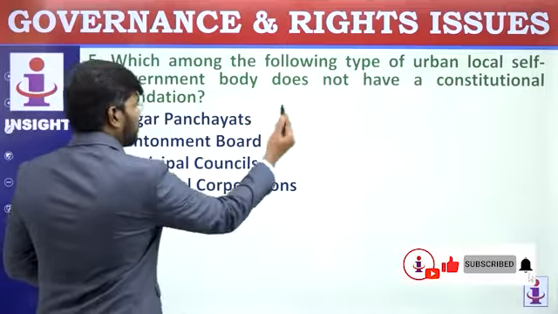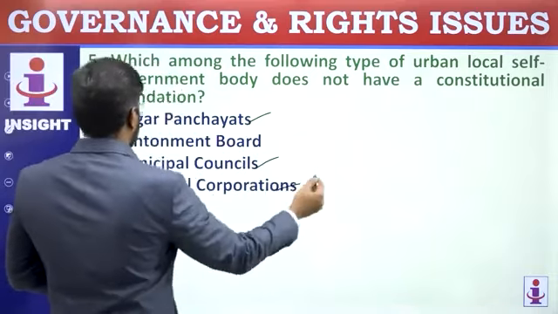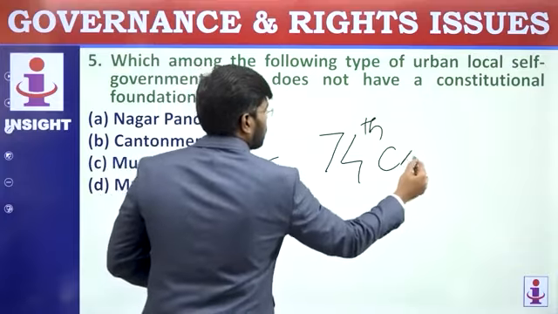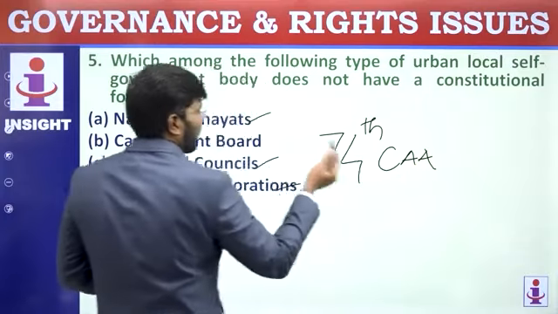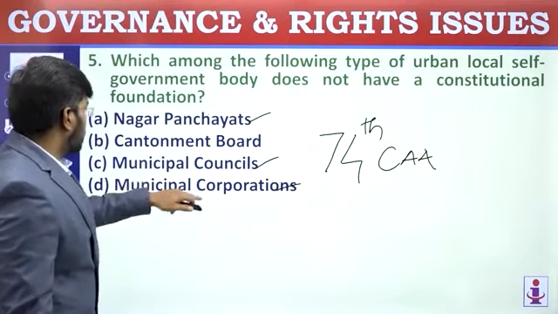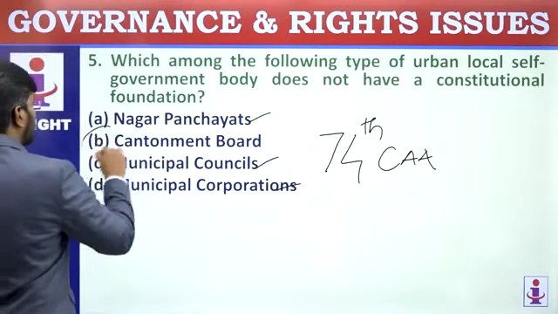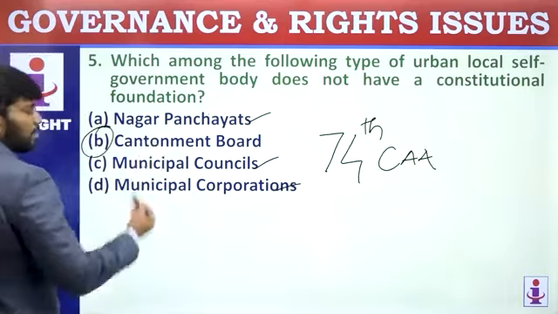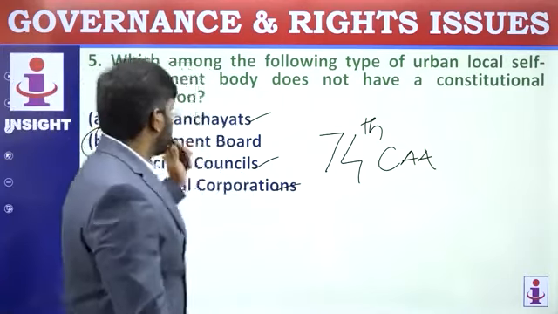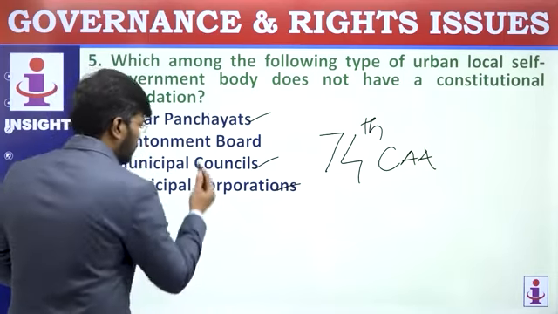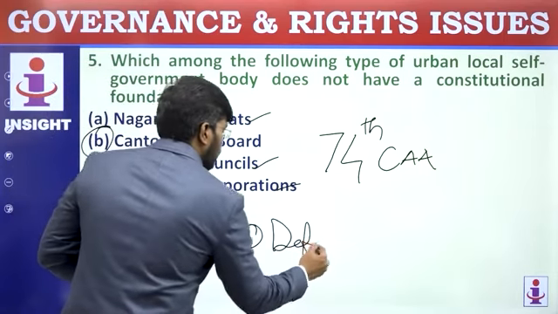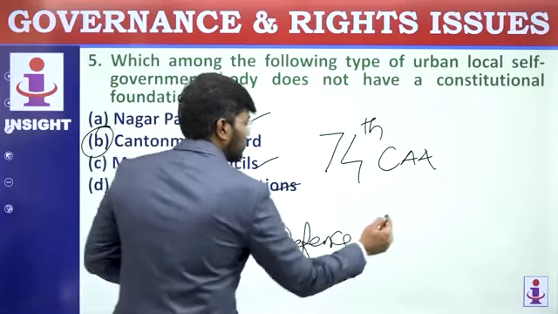All these three come under 74th Constitutional Amendment Act. If you are seeing the 74th Constitutional Amendment Act, which was into force, you can see the provisions for all the three. Cantonment Board, this doesn't come. This is done by Central Act. A central government, through an act, can establish a Cantonment Board, which will be under the Ministry of Defense. It comes under the Ministry of Defense, and it is enforced through Central Act.